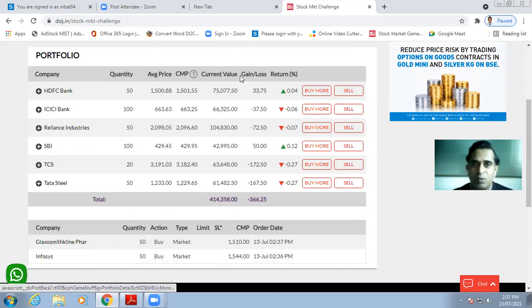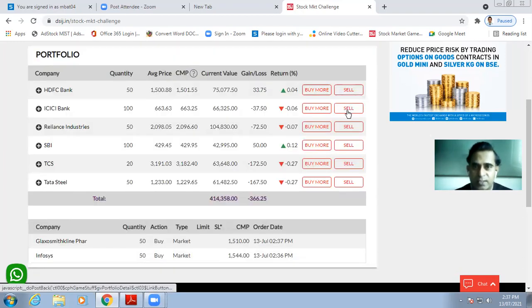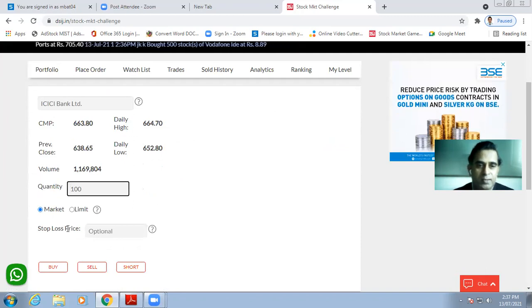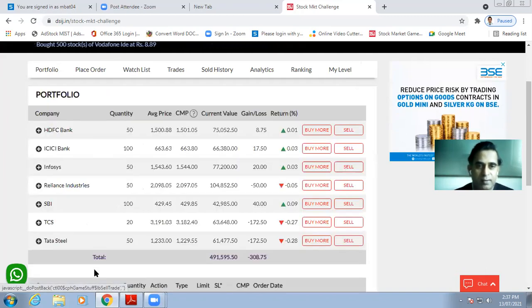As well, whatever you have purchased, you can sell. Let us say I would prefer to sell ICICI Bank equity shares. Click on sell, at market price, then just click on sell.